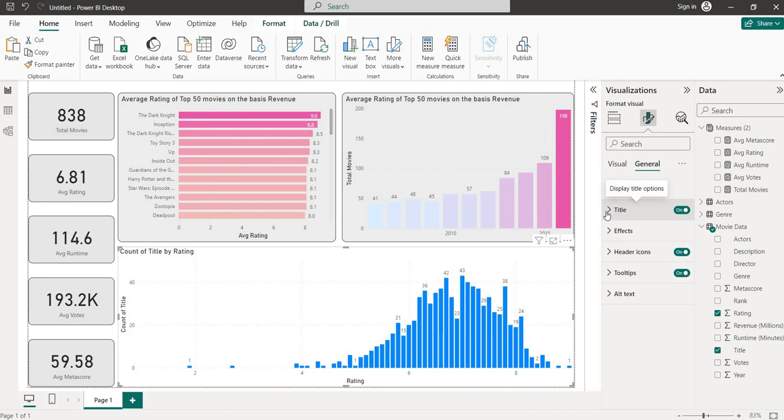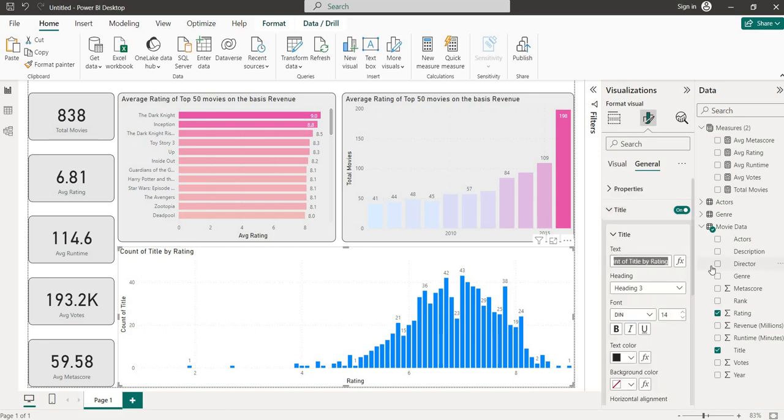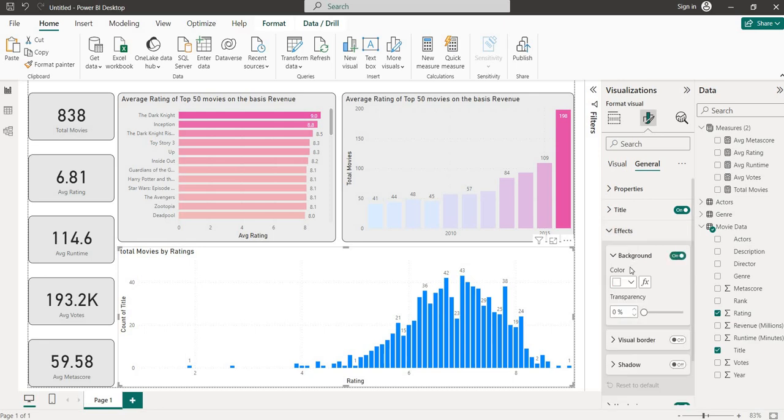So what will we do? What title can we make? We can make it total movies by ratings. Perfect. Then we will add some effects. The color is already there, but make it transparent to 30. Visualization border, yes, we require the border, set to 10.